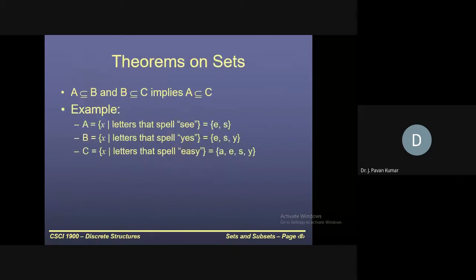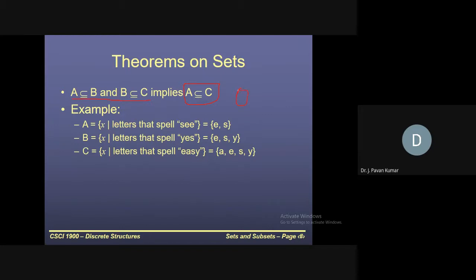See here. Next, some theorems: if A is subset or equal to B and B is subset or equal to C, then we can say A is also subset or equal to C. You can see it in an example.